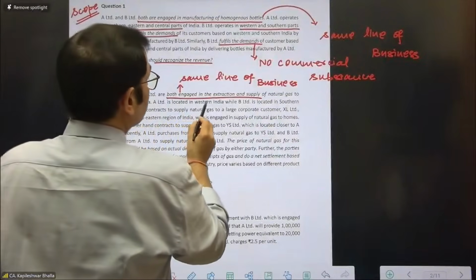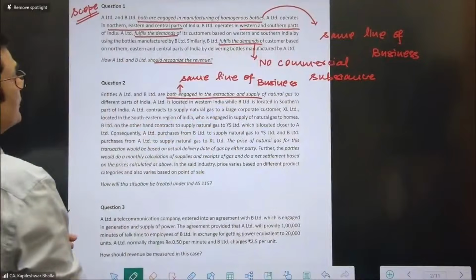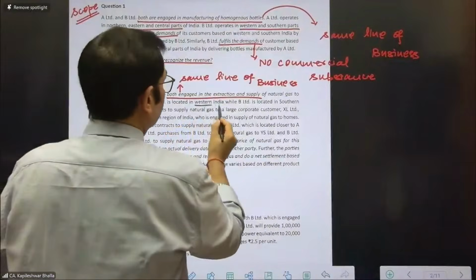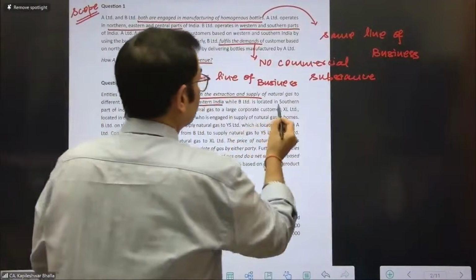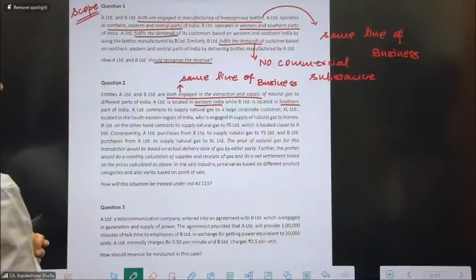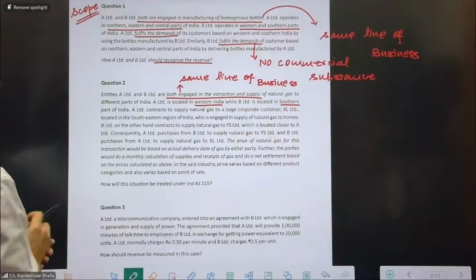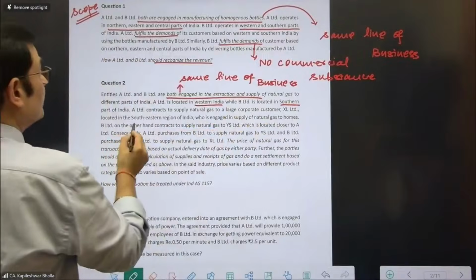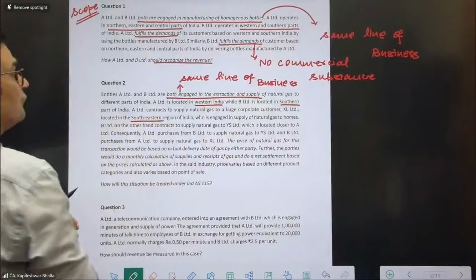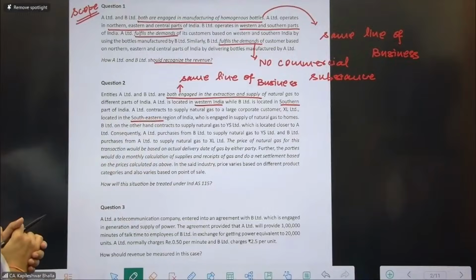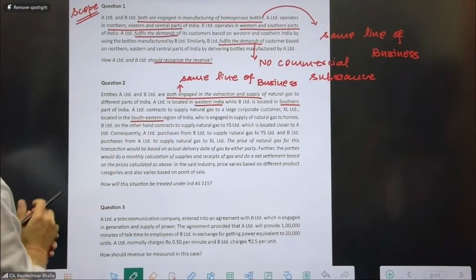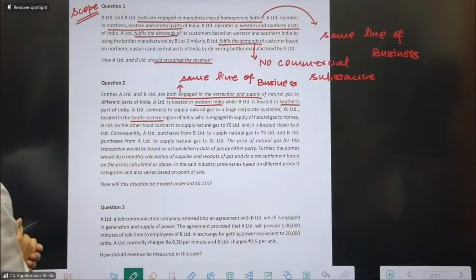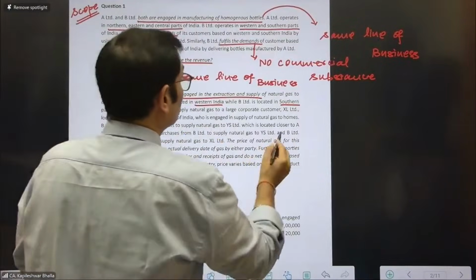It says they're engaged in the extraction and supply of natural gas to different parts of India. A is located in western India, while B is located in southern India. A contracts to supply natural gas to a large corporate customer XL, located in the southeastern region of India, which is engaged in the supply of natural gas to homes. B, on the other hand, contracts to supply natural gas to YS, which is located closer to A Limited.